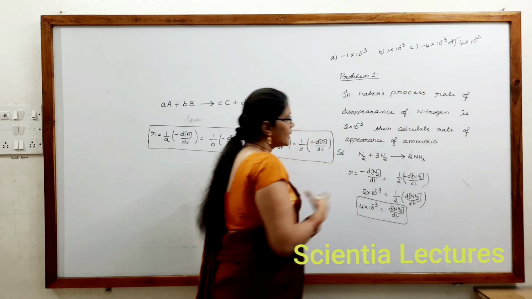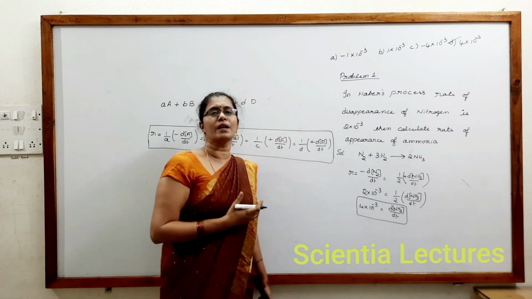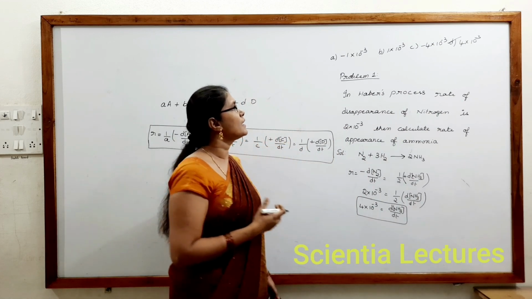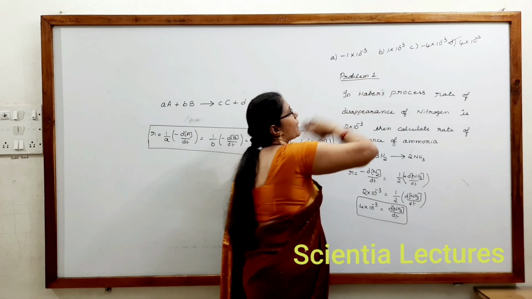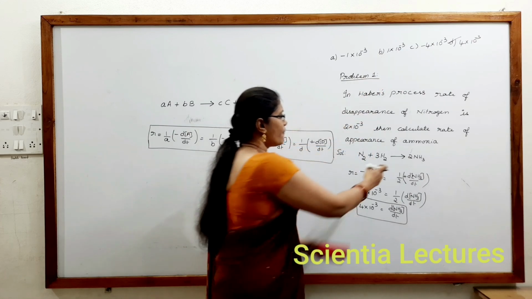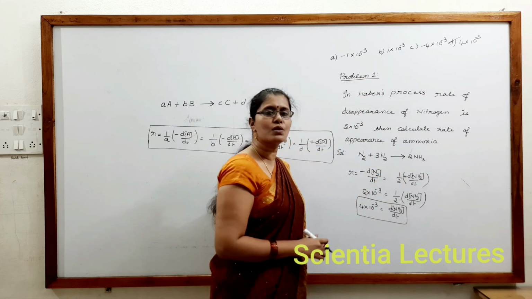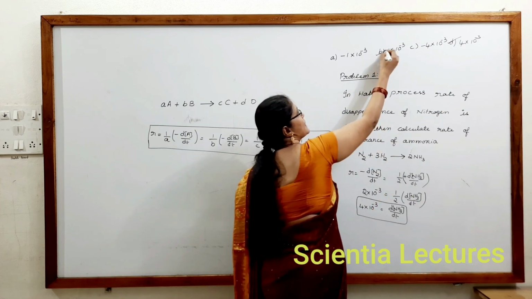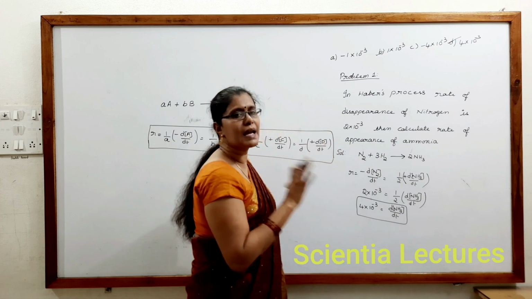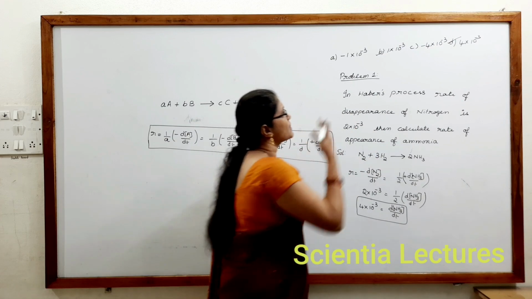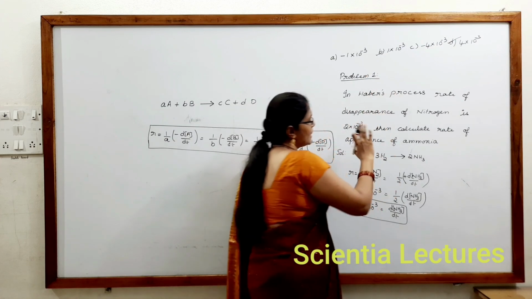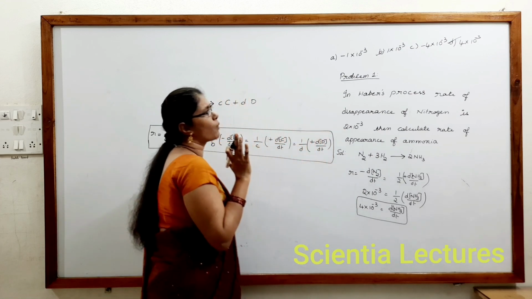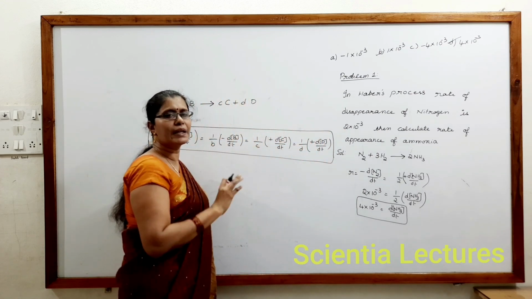But the children, just by seeing the question, are tempted to answer. A few will answer 1 into 10 power minus 3 because they take half of the given value, 2 into 10 power minus 3 by 2, thinking that gives the appearance of NH3. They may misunderstand that B could be the answer. A few may misunderstand that C could be the answer. This is a very easy problem where the answer is very clear.